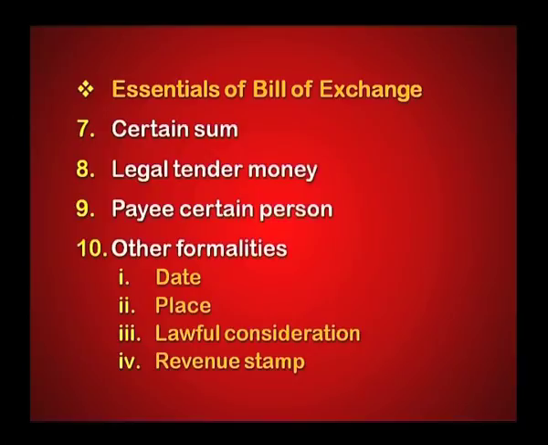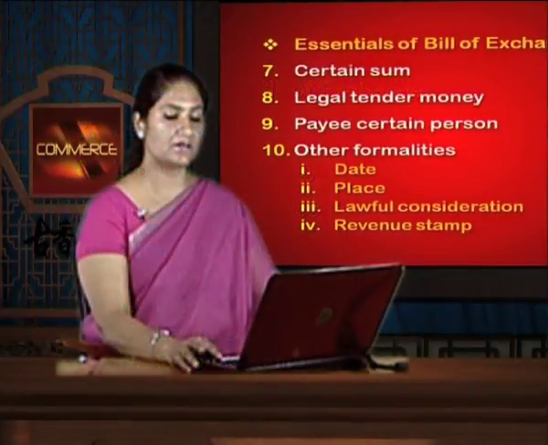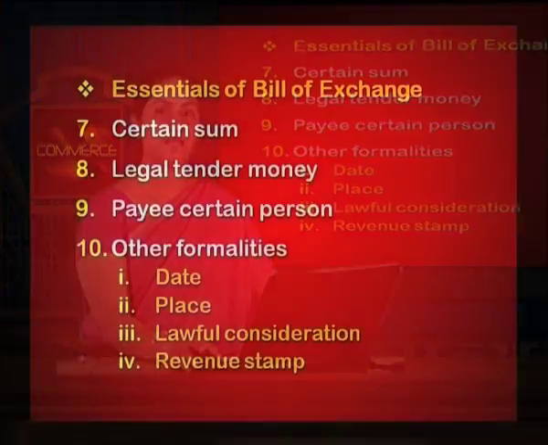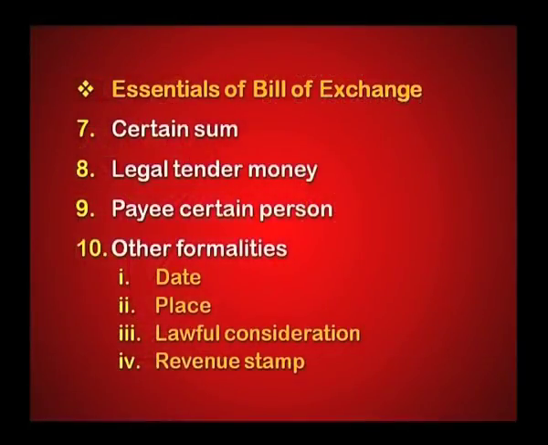Payee has to be a certain person, and a few other formalities like the date being mentioned, place being mentioned, lawful consideration, and a revenue stamp. That is, the bill of exchange has to be made on a stamp paper.